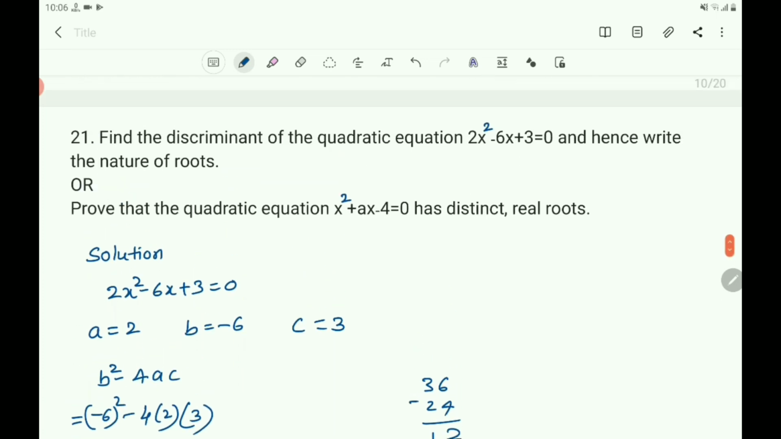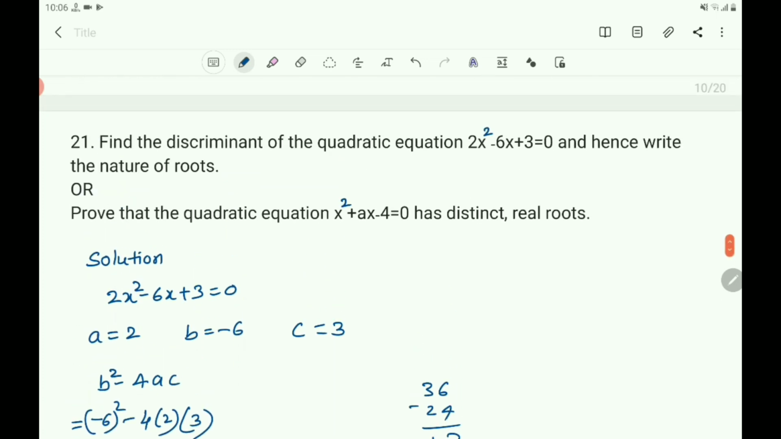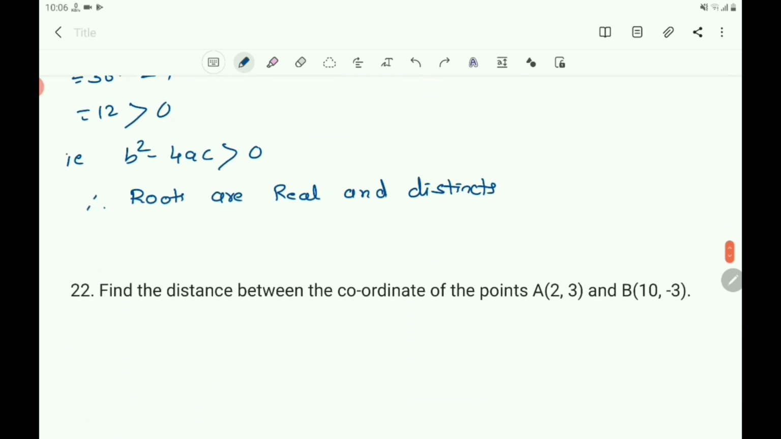Now here is one more question, that is an OR question. You can solve any one of the questions, not both. But here I will solve both. Take this equation. What you have to show here is to prove that this quadratic equation has distinct and real roots. Again, you have to show that b square minus 4ac is greater than 0. So consider this equation, x square plus ax minus 4 equals 0.